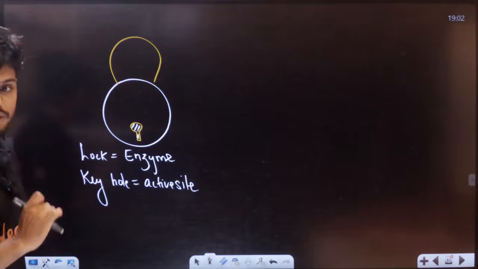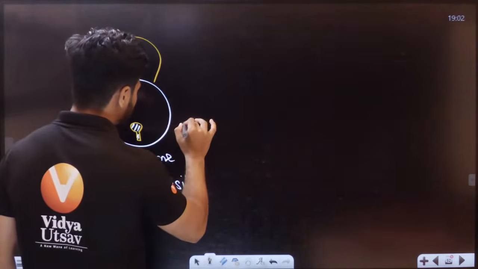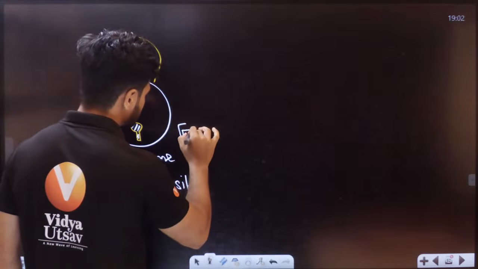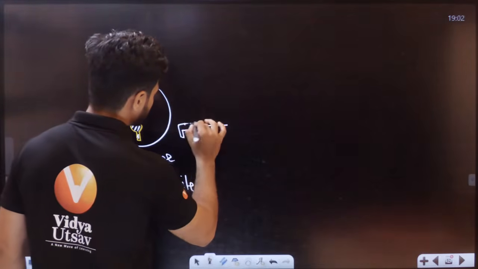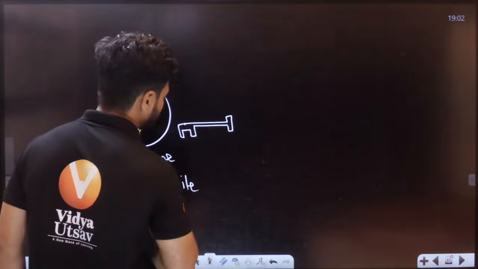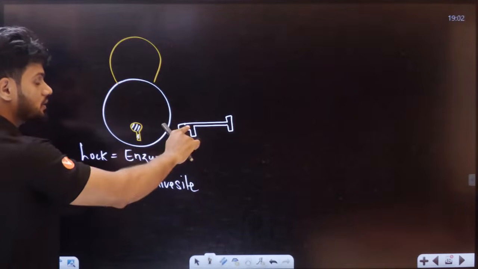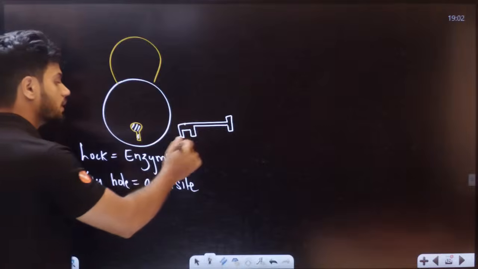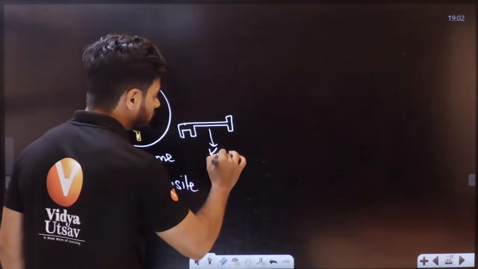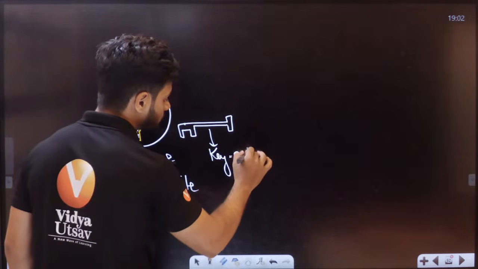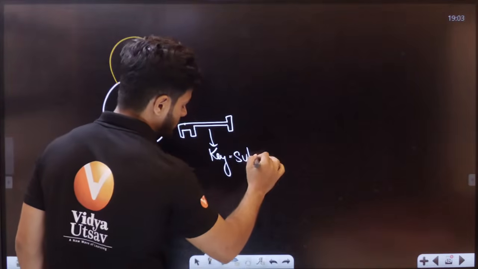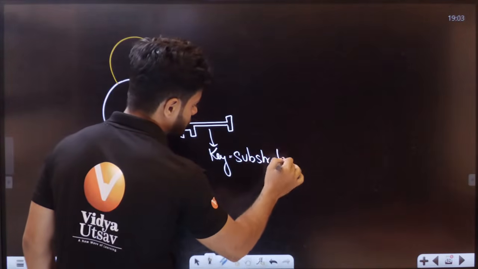Okay. Now, students, let's say I have a key here, a key. Now this key will go inside a lock here. This key is actually the substrate.